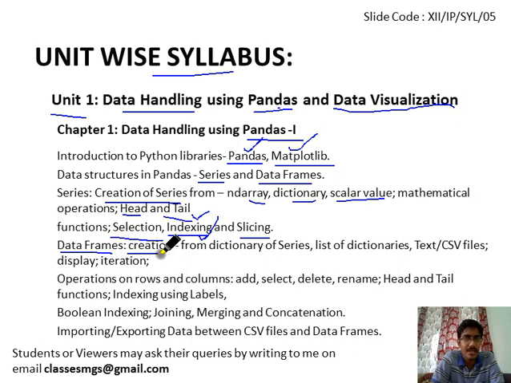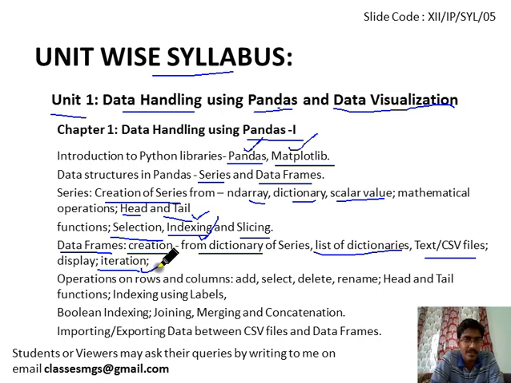It is very important. How can we create a data frame from a dictionary of series, list of dictionaries, text or CSV files. Then we will see some functions to iterate these data frame objects. We will see certain functions in this topic, like iterrows and iteritems.